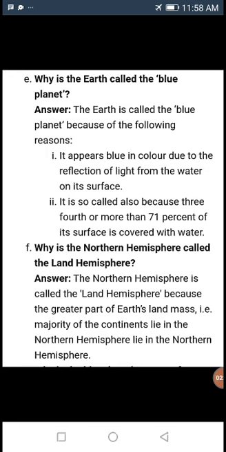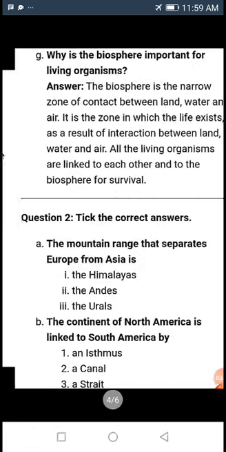Then why is the northern hemisphere called the land hemisphere? We have seen that major continents lie in the northern hemisphere. The northern hemisphere is called the land hemisphere because the greater part of the earth's land mass, that is the majority of the continents, lies in the northern hemisphere. It means Asia, Europe as well as North America, all these major continents come in the northern hemisphere.